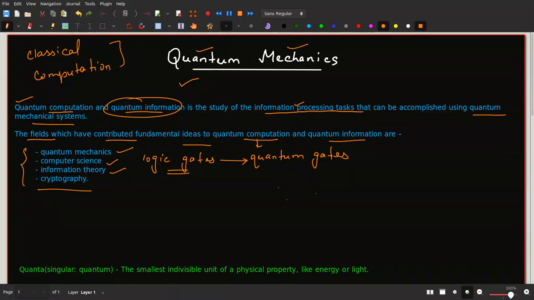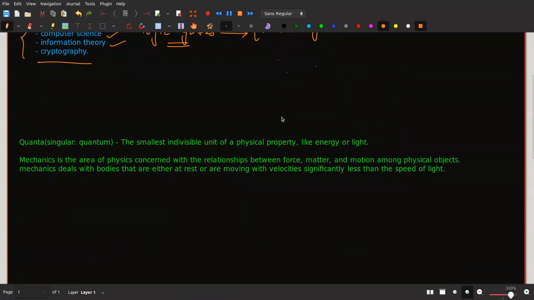That is, what is quantum and what is mechanics. Once we understand these two terms separately, we will automatically get a brief idea of what quantum mechanics is in a merged manner, right? So let us understand both the terms individually first. So the first term that we have is quanta, singular is quantum actually.